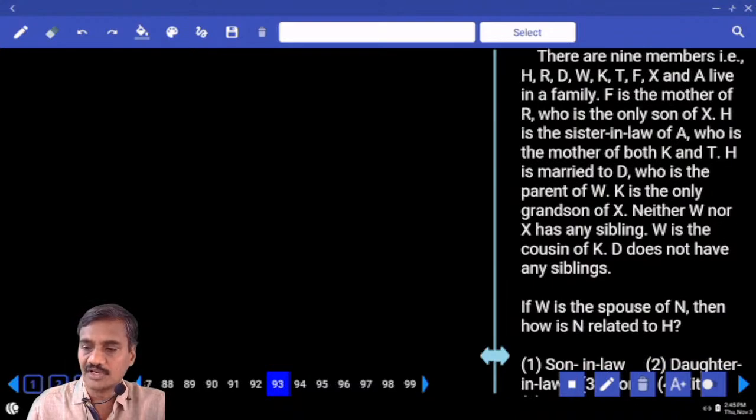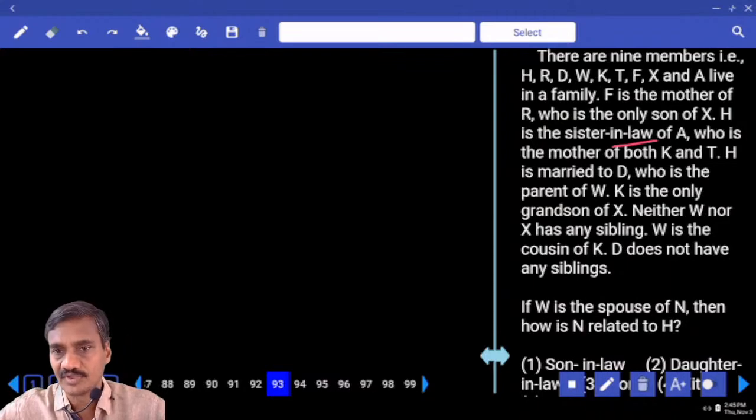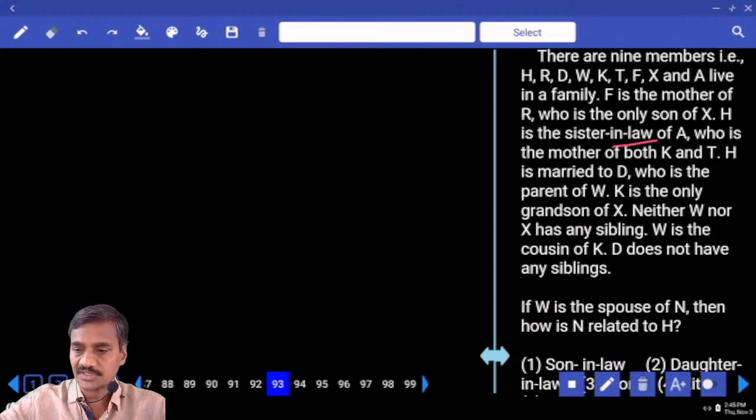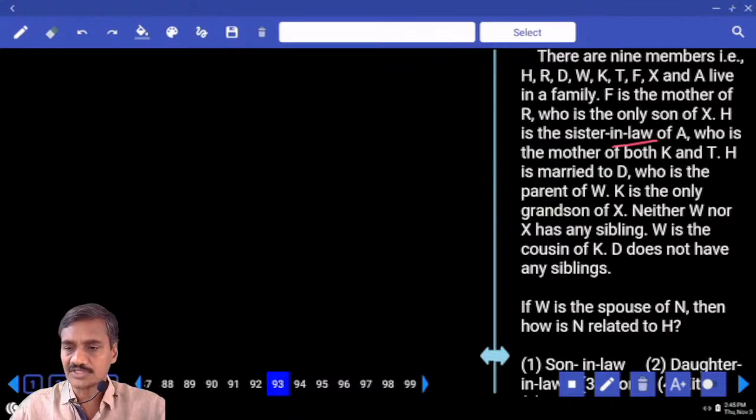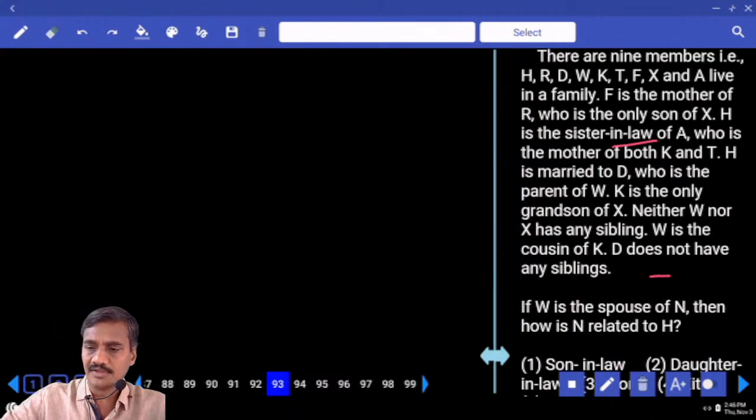H is the sister-in-law of A. H is the sister-in-law of A means A's spouse's sister, or A's siblings', A's brother's wife. Isn't it? Out of which, here they gave information. Then D does not have any sibling. And H is the sister-in-law of A. And A is the mother of T and K, H is married to D.